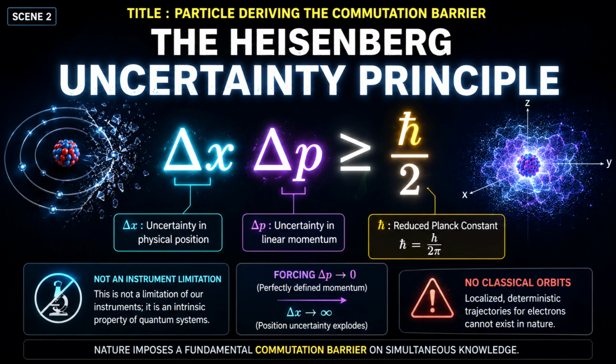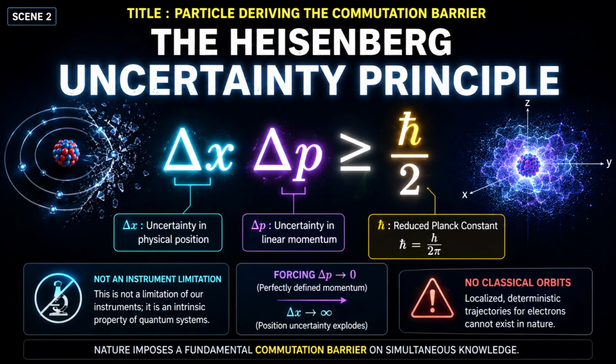The structural collapse of the Bohr model is driven by a single mathematical constraint, the legendary Heisenberg Uncertainty Principle. Mathematically, this law is expressed by the elegant commutation inequality. Delta x times delta p is greater than or equal to h bar over 2. Here, delta x represents the uncertainty in physical position, while delta p denotes the precise uncertainty in linear momentum. The term h bar is the reduced Planck constant, defined precisely as Planck constant h divided by 2 pi.